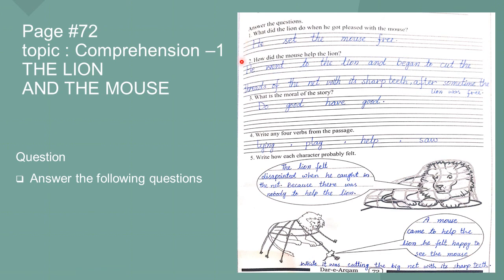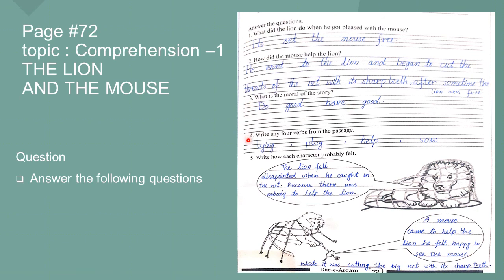Question number 2. How did the mouse help the lion? He went to the lion and began to cut the thread of the net with its sharp teeth. After some time, the lion was free. This is how the mouse helped the lion, by cutting the thread of the net and setting it free. What is the moral of the story? Do good, have good. When we do good for someone, we will have good from someone.